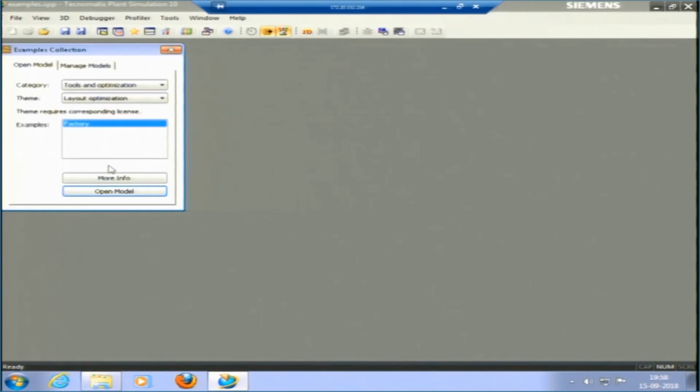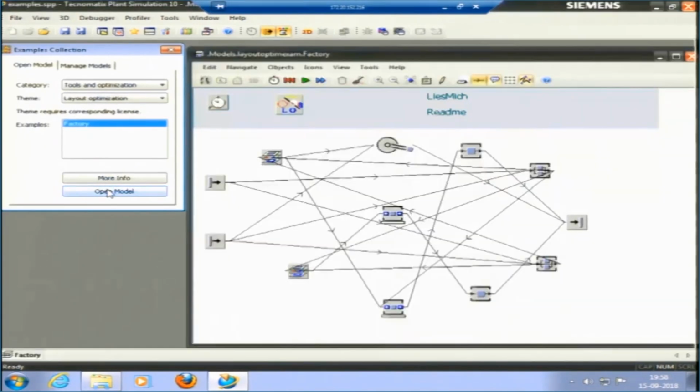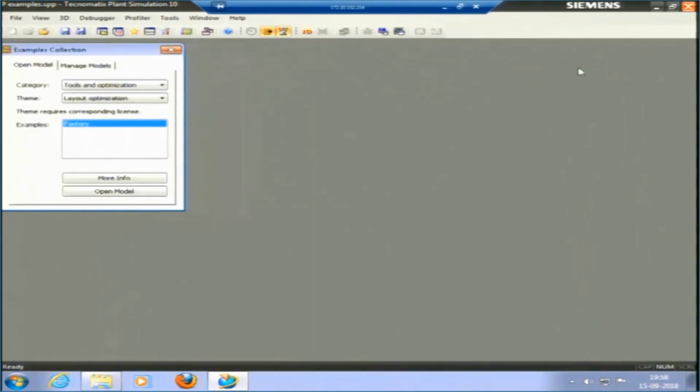So, now layout optimization, factory optimization. This is a factory and we have made weird kind of connections here. So, layout optimization can be done for where to keep what machine, and what would be the overall maximum throughput if we do that.